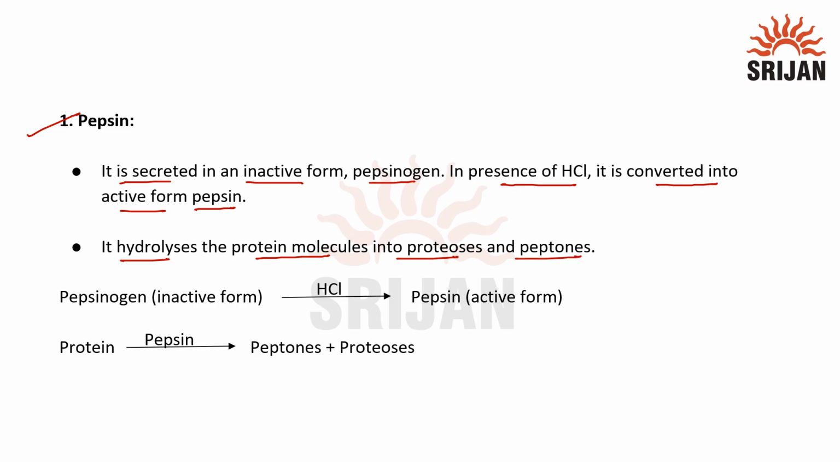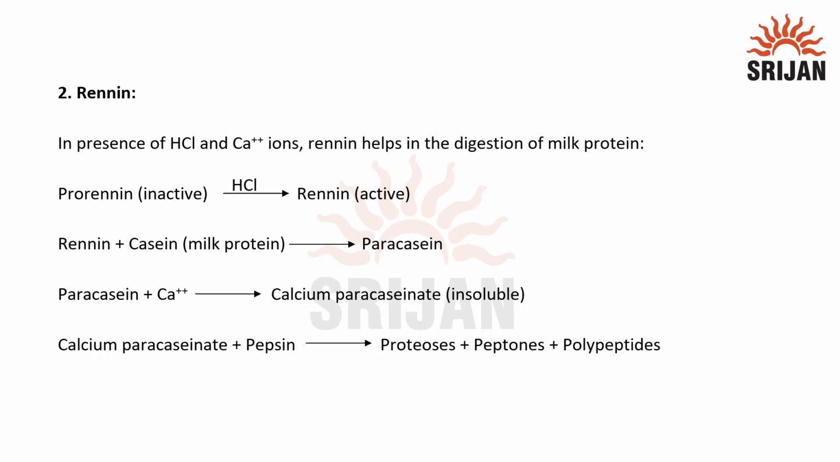Here we have the reactions. Pepsinogen, that is inactive form, is converted into pepsin, that is active form, in the presence of hydrochloric acid. Proteins are converted into peptones and proteoses by this enzyme pepsin. The next enzyme is renin.